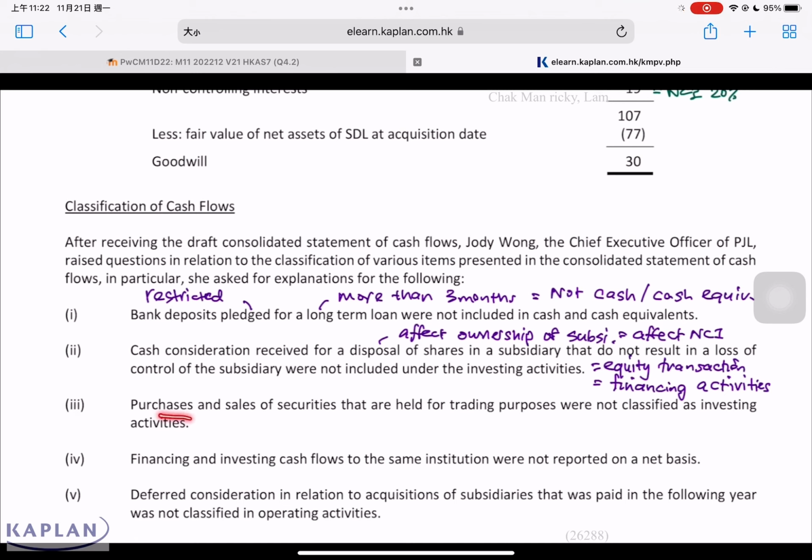Number 3. The purchase and sales of security that are held for trading purposes are not classified as investing activity. Why? Security for trading purposes, this is considered as part of operating activity. It's not part of investing activity.